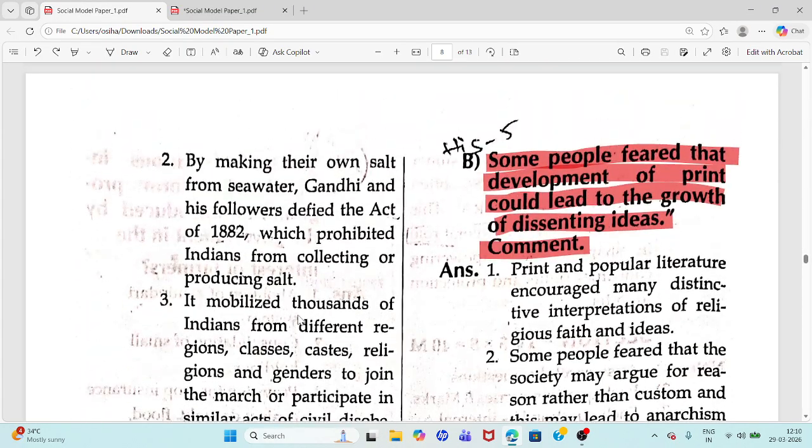Question number 30. B. Some people feared that development of print could lead to the growth of dissenting ideas. Comment on it. Print and popular literature encouraged many distinctive interpretations of religious faith and ideas.